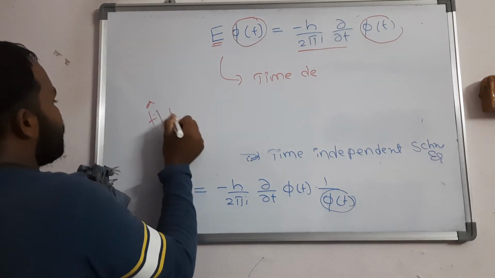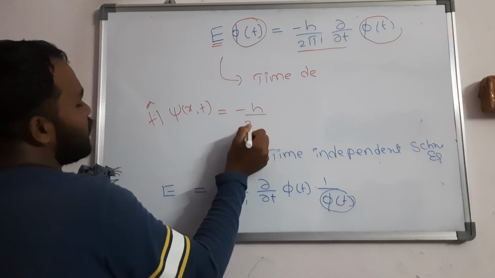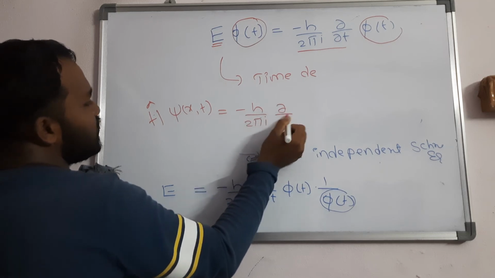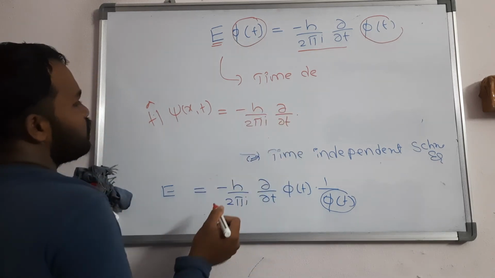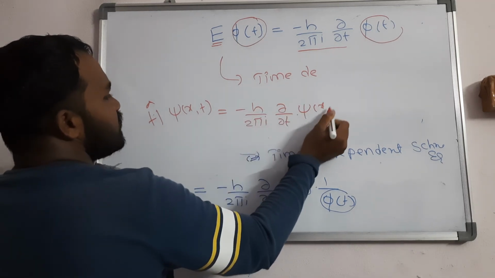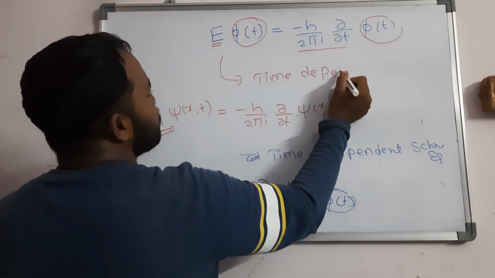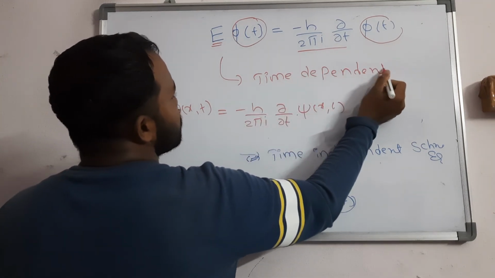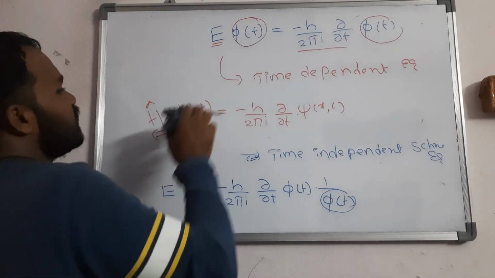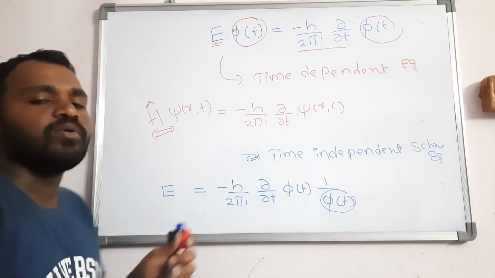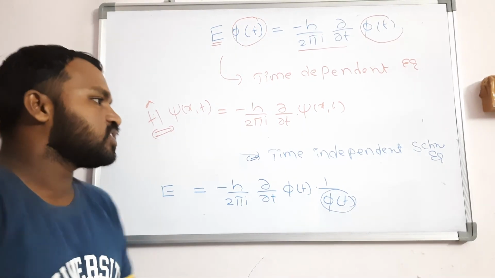H cap of psi of x comma t is equal to minus h by 2 pi i into dou by dou t of psi of x comma t. This is also the time dependent equation, both are same. Just we are writing in terms of energy. So all this is about the time dependent equation and time independent equation.